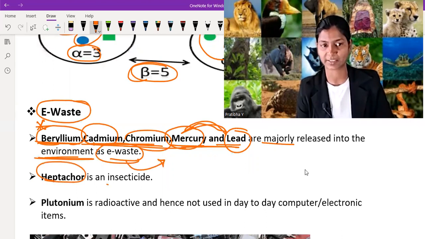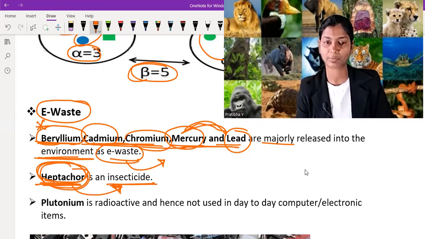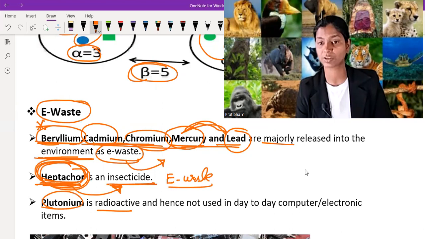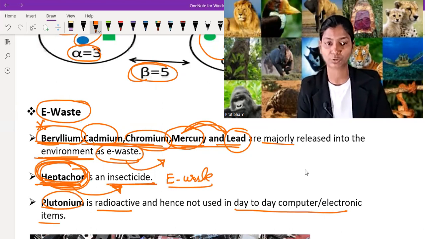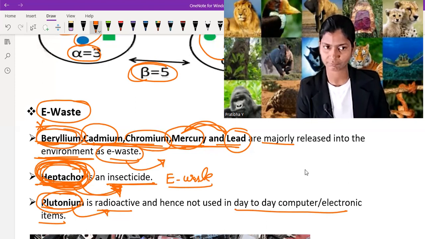Heptachlor is an insecticide. Remember, if heptachlor comes as an option, you should clearly understand it is an insecticide and do not mark it as e-waste or any other category. Plutonium is radioactive and hence not used in day-to-day computer or electronic items. Heptachlor is an insecticide; there is no way of using it in the electronic sector. So the important e-waste generating metals are beryllium, cadmium, chromium, mercury, and lead.